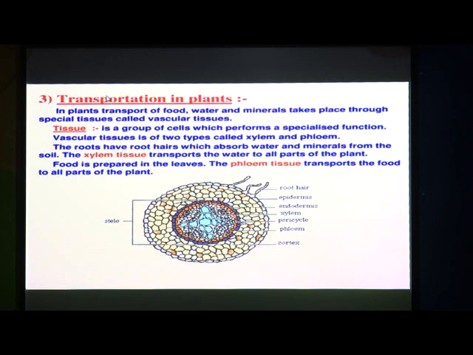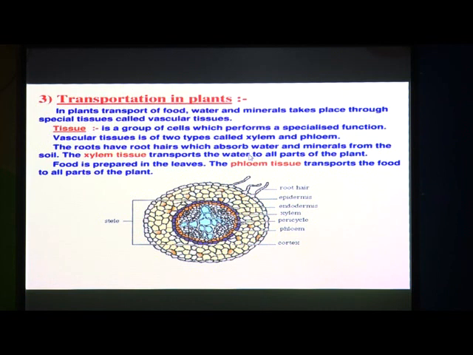So, the roots have root hairs which absorb water and minerals from the soil. We know what is the function of root. So, what is the function of root? Correct. Absorbing water from the soil, this is the main function of roots. So, when these roots absorb water by the root hairs, along with that water they also absorb minerals from the soil.